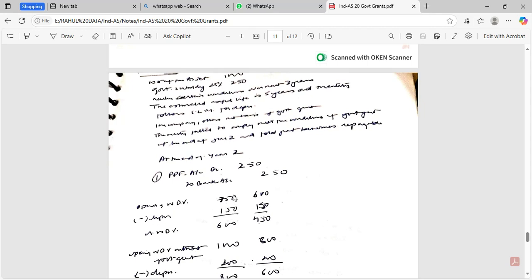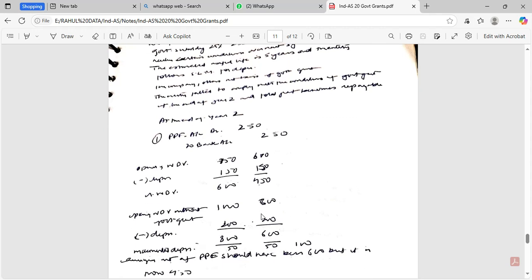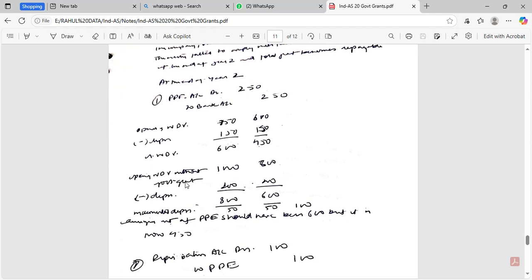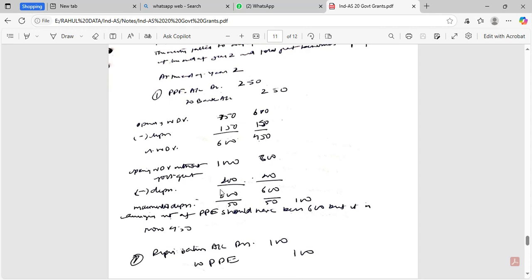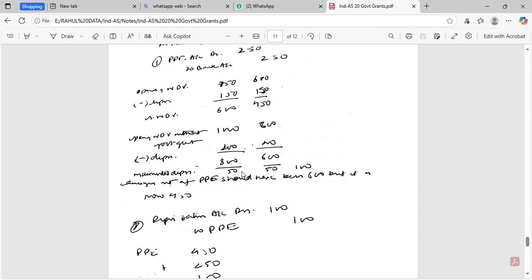Opening WDV would be 750. Depreciation would be 150. 600 would be the closing WDV. 600 in year 2, 150, 450 would be the closing WDV. Opening WDV without government grant 1000, 200 would be the depreciation, and 800 would be the closing WDV. 800 minus 200, 600 would be the closing WDV if gross basis is used. So incremental depreciation in gross basis versus net basis would be 50 per year.